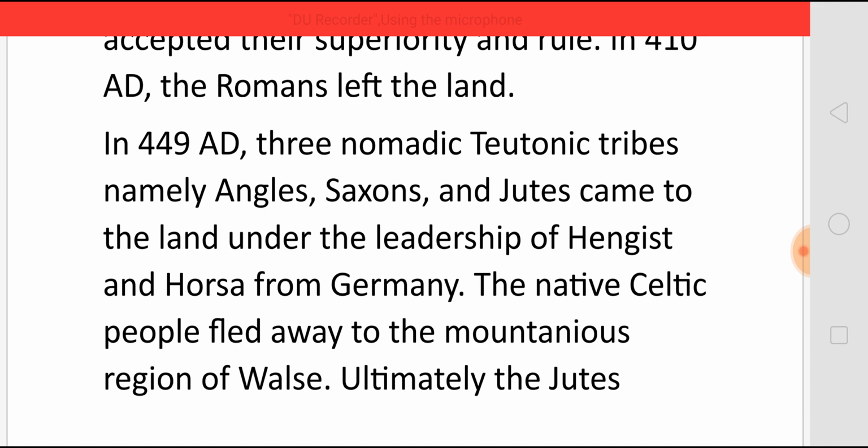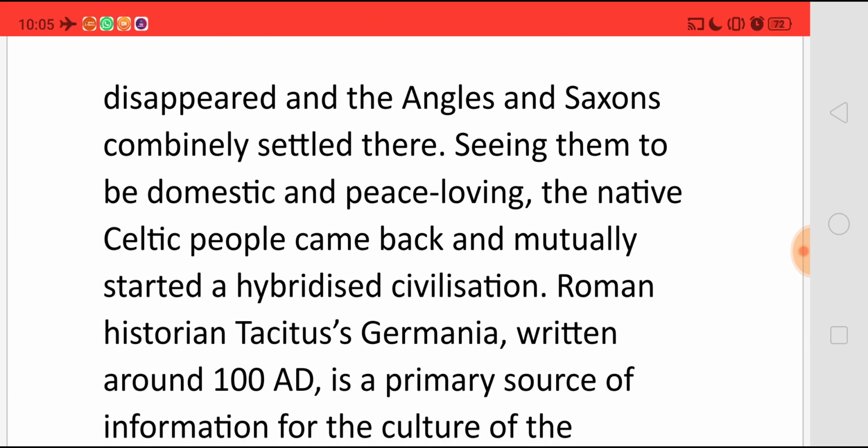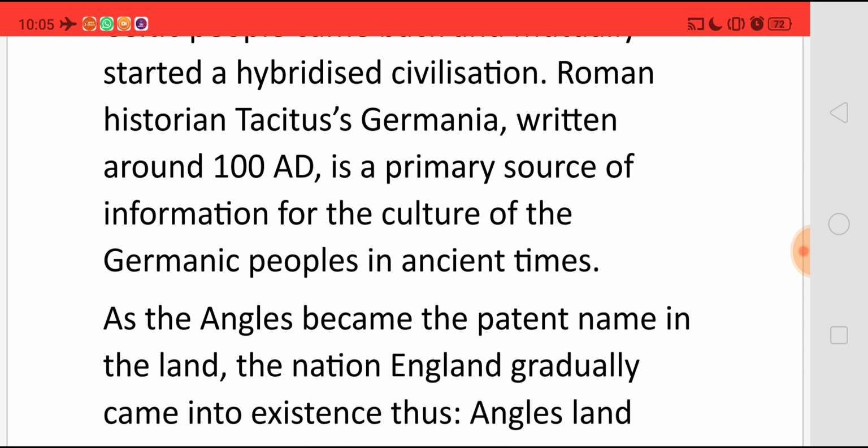The native Celtic people, getting scared of these people, fled away to the mountainous region of Wales. Ultimately, the Jutes also disappeared, and the Angles and Saxons combinedly stayed there and ruled. Seeing that these Angles and Saxons were domestic and peace-loving, the native Celtic people came back and mutually they started a hybridized civilization. Roman historian Tacitus' Germania, written around 100 AD, is the primary source of information for the culture of the Germanic peoples in ancient time.